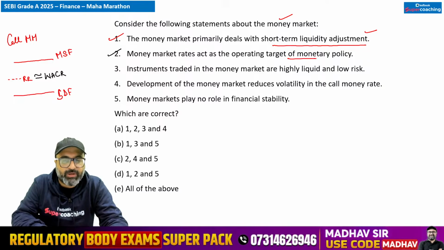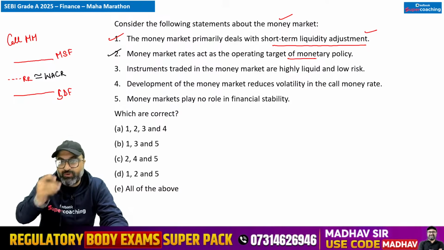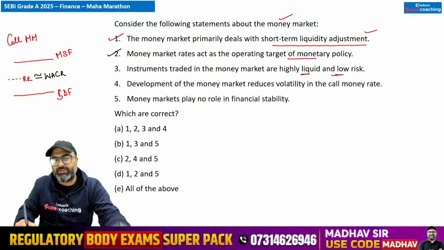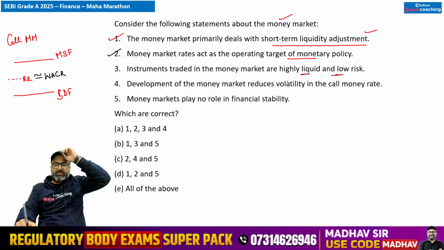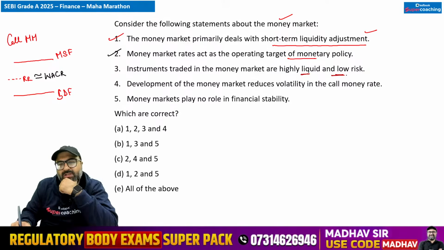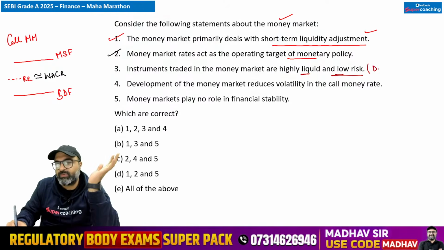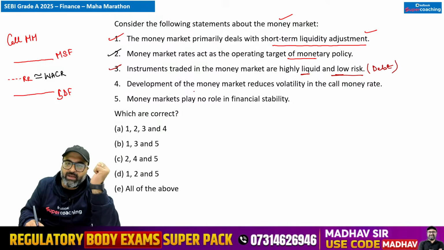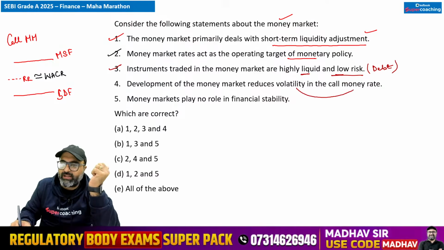Moving on to the next point. The next point says instruments traded in the money market are highly liquid and low risk. Instruments which are traded in the money market, they are highly liquid, correct. They are low risk up to an extent, yes, because most of the instruments which are traded in the money market, they are debt instruments. So keeping that in mind, it is correct. Development of money market reduces volatility in the call money rate.